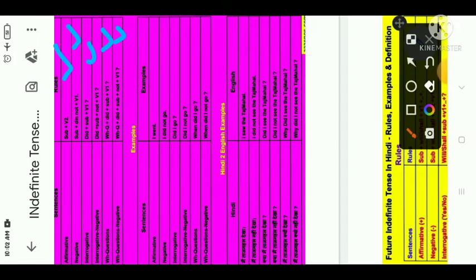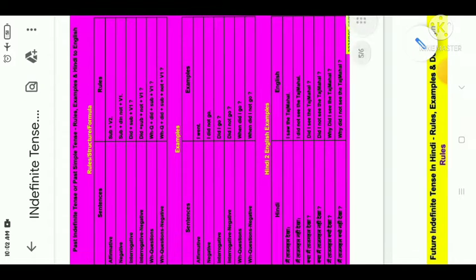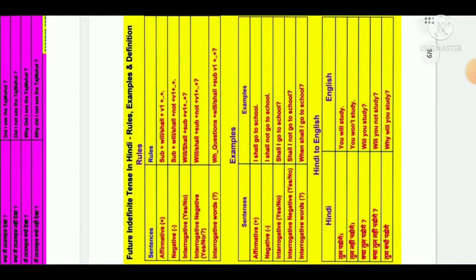As the instructions have been given, you will have to use your rules for examples: I went, I did not go, did I go, did I not go. According to the rules, the examples have been given, my dear students. So you will have a glance here, and if you are not getting the points, then definitely, my dear students, you are free to ask, right?